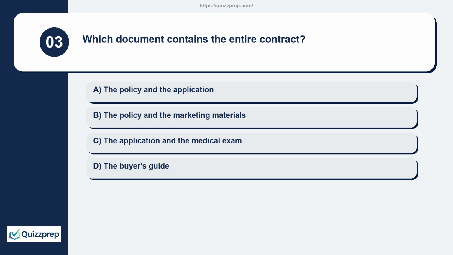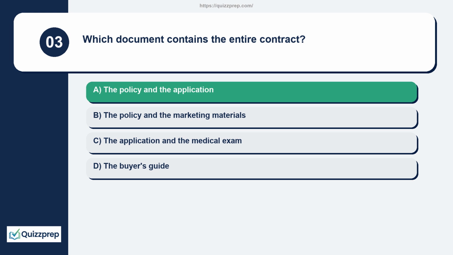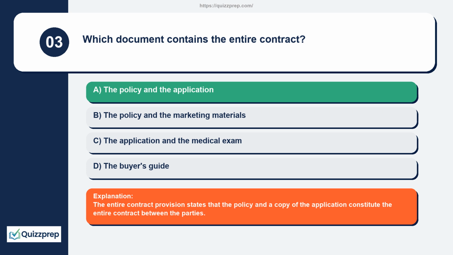Question 3. Which document contains the entire contract? The policy and the application, the policy and the marketing materials, the application and the medical exam, the buyer's guide. The entire contract provision states that the policy and a copy of the application constitute the entire contract between the parties.